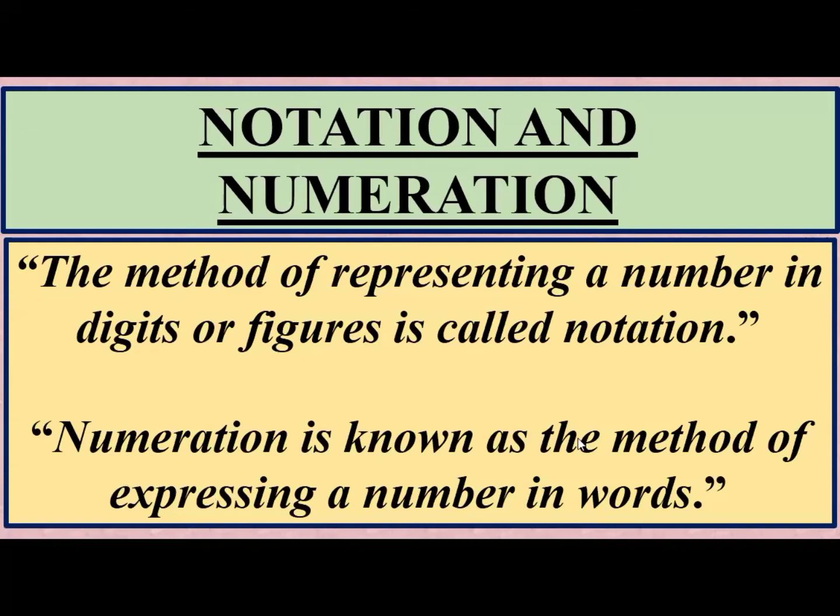And numeration is the method of expressing a number in words. So what is notation? When we represent a number in digits, this method is called notation. And when we represent a number in words, this method is known as numeration.